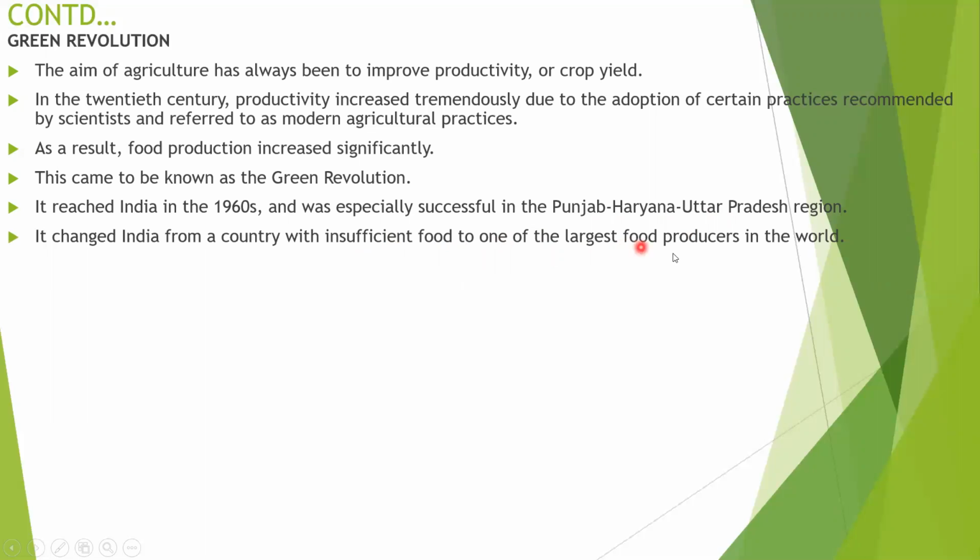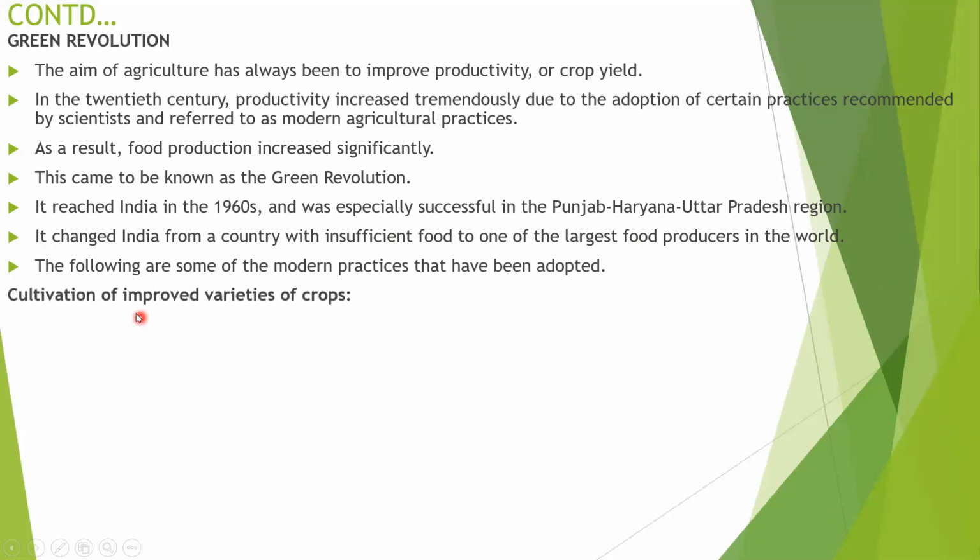The following are some of the modern practices that have been adopted. First, cultivation of improved varieties of crops. Some methods are followed to raise the green revolution, such as improved varieties of crops.